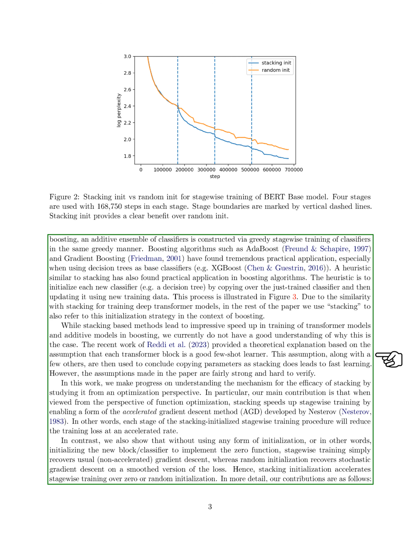The recent theoretical explanation for the effectiveness of stacking in transformer models is based on the assumption that each transformer block is a good learner with limited examples. Our contribution in this work is a theoretical framework that explains how stacking accelerates the training process by enabling an accelerated form of gradient descent. We show that stacking initialization leads to faster convergence compared to zero or random initialization methods.